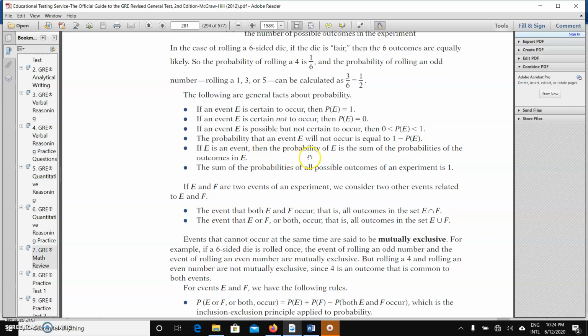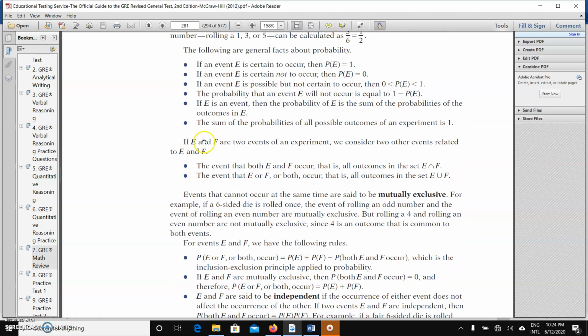If E is an event, then the probability of E is the sum of the probability of the outcomes in E. Okay, they are telling you that if E is the event that happens, then the probability of E is the sum of the probability of the outcomes in E. So then let's move to the next one. The sum of probability of all possible outcomes of an experiment is 1, like I've said earlier.